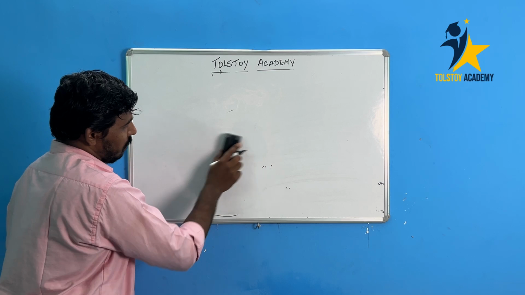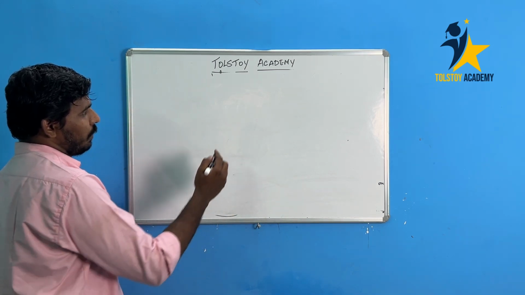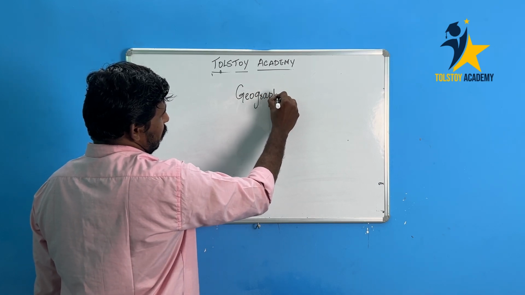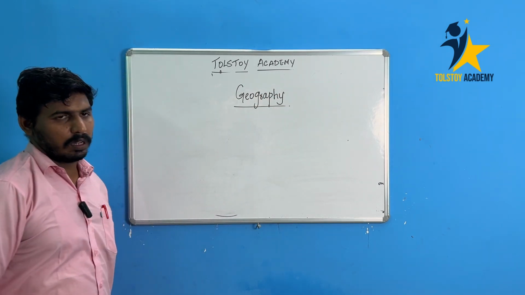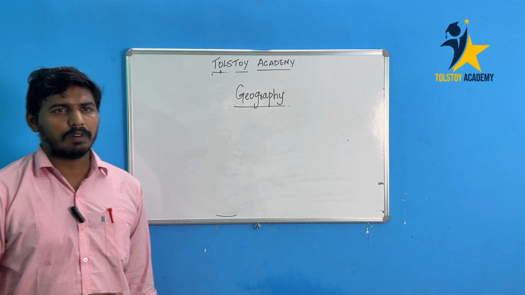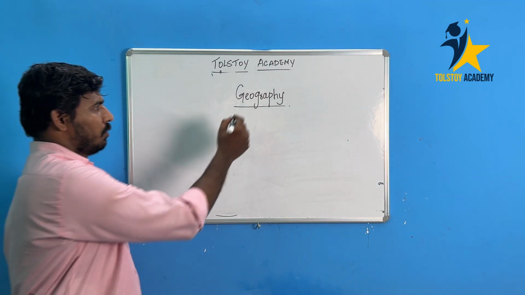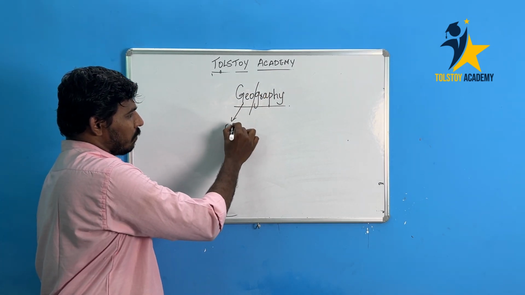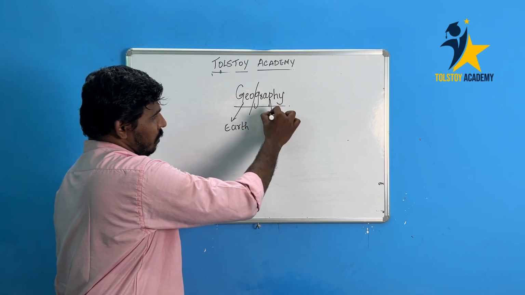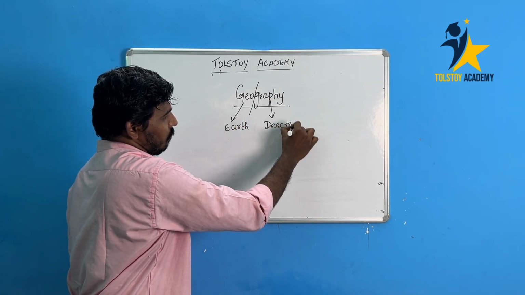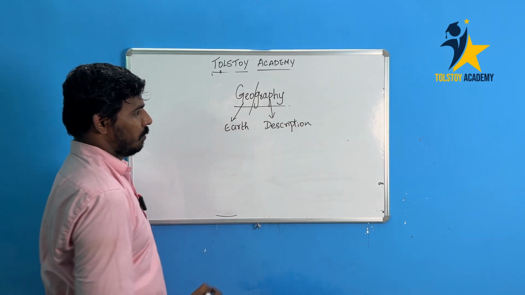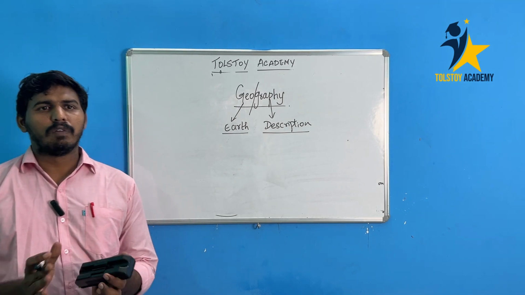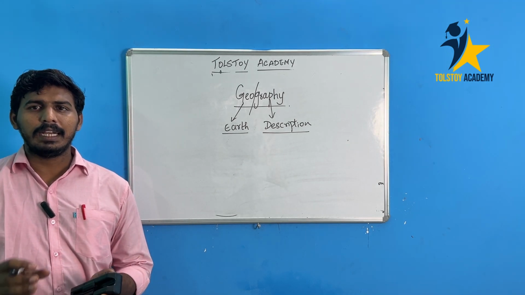So generally our subject will be classified into 3. Before going for the classification, I will just give the meaning of the word, that is the meaning of geography. We are going to divide this word into 2: geo means earth, and graphy means description. So earth's description, that means just an overview about the earth. We are not going to discuss very in depth about the earth.